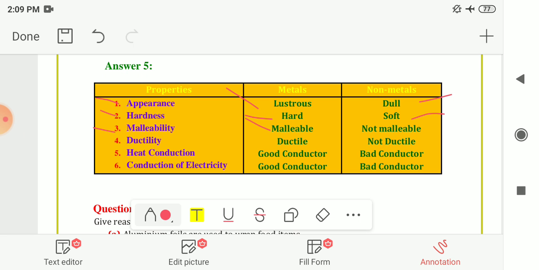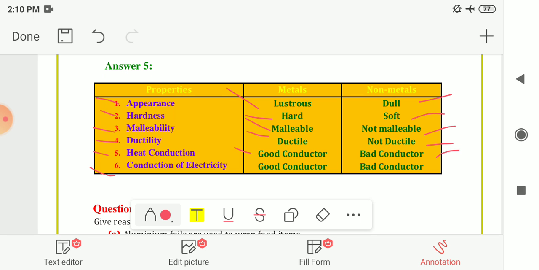Metals are malleable and non-metals are non-malleable. Next is ductility. Metals are ductile whereas non-metals are non-ductile. Next is heat conduction. Metals are good conductors of heat whereas non-metals are poor conductors of heat.